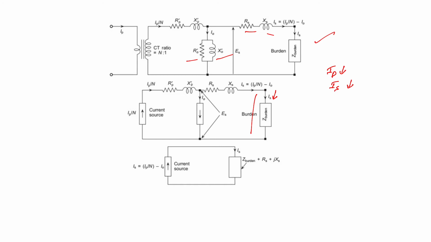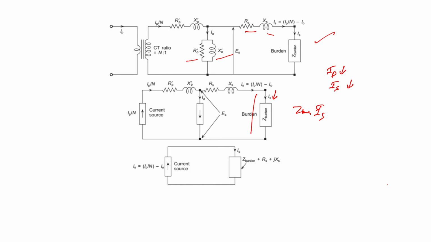The total voltage induced by the secondary winding is equal to Z burden into I secondary. So the total voltage which is induced is Z burden into I secondary, which is also low because IS is low in that very case.